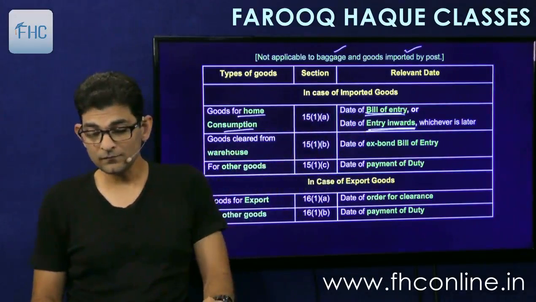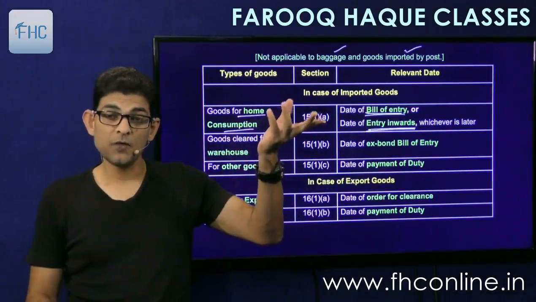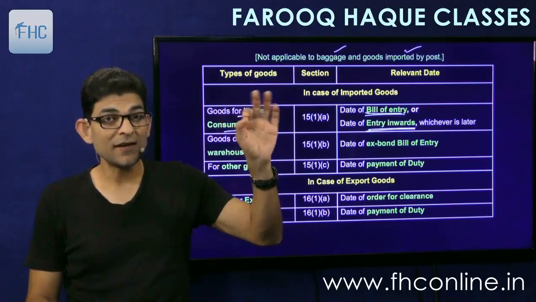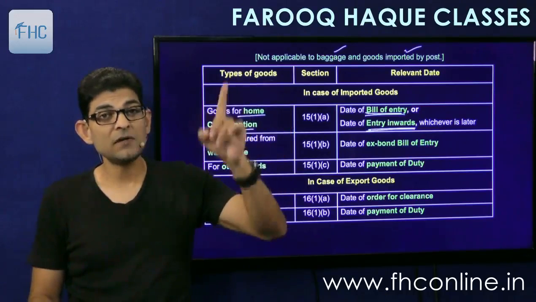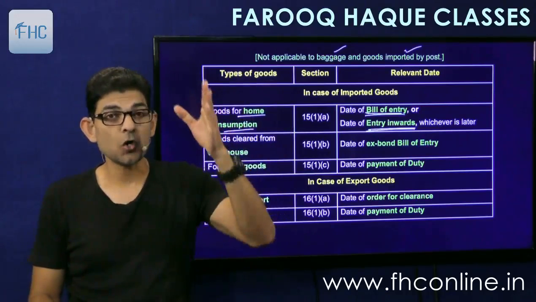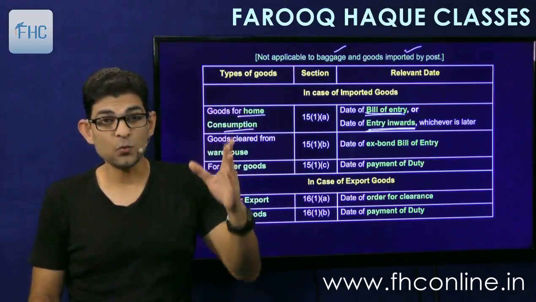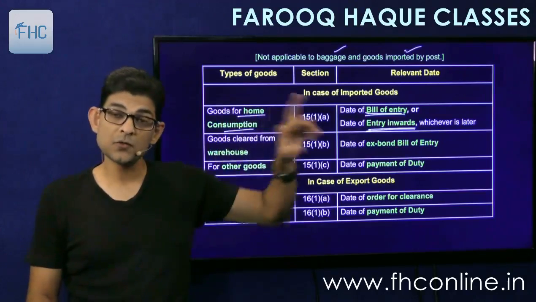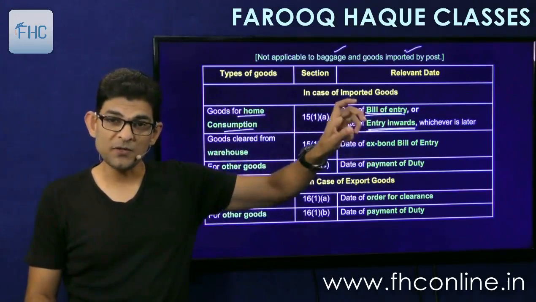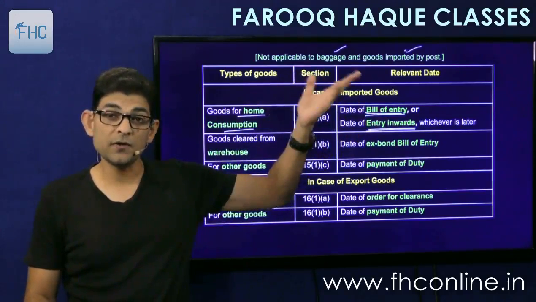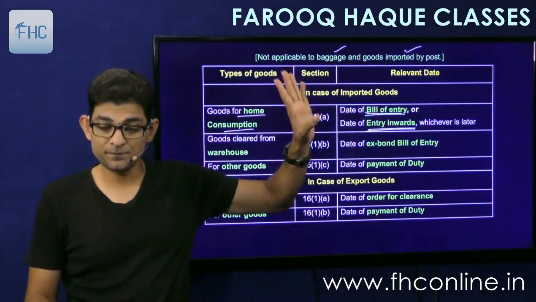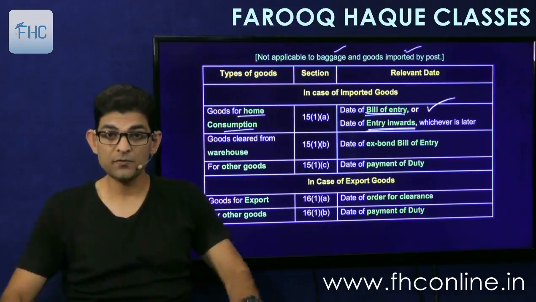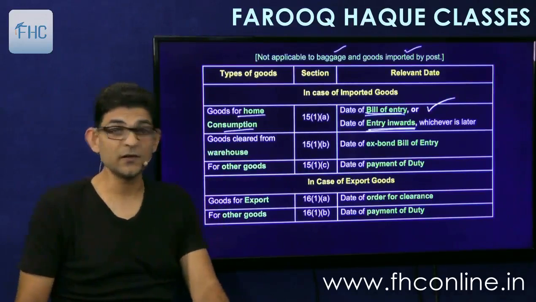Therefore, if you file an advance bill of entry, then we will not take the rate as on the date of the bill of entry. We will take the rate of tax prevailing on the date of entry inwards or the arrival of the aircraft. So this is a summary of it: bill of entry or entry inwards, whichever is later. Very important point to remember. Bill of entry or entry inwards, whichever is later.